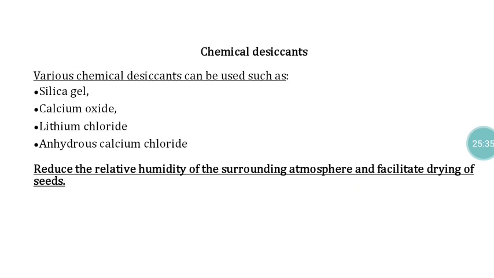Apart from natural drying and artificial dryers, we have some chemicals also for the purpose of drying. Chemical desiccants are available, like silica gel, calcium oxide, lithium chloride, anhydrous calcium chloride. We have to mix them along with the seed material at a particular ratio. The mixed chemical will reduce the relative humidity of the surrounding atmosphere.